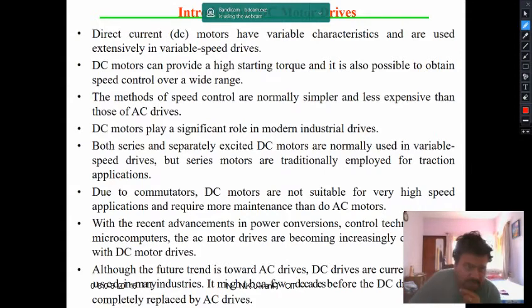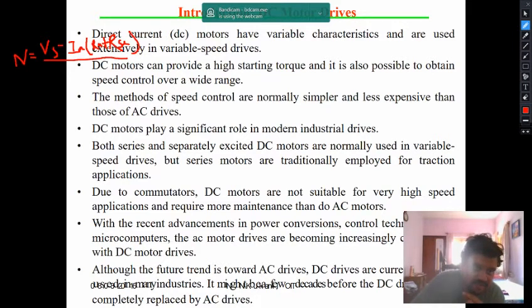So let us study the speed equation. N is equal to Vs minus Ia (Ra plus Rac), that means the series and the armature resistance, divided by K phi.